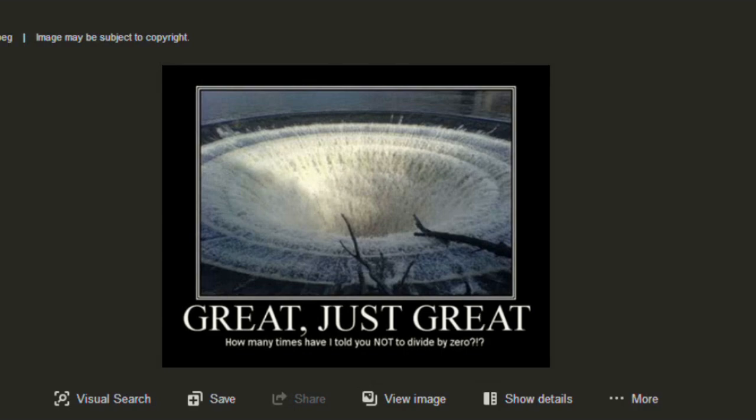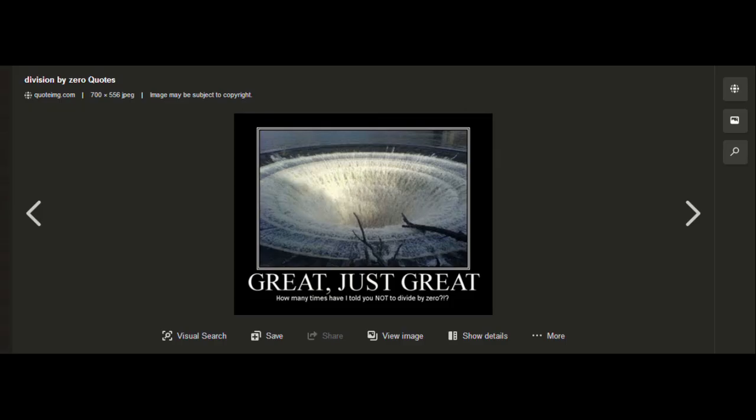And then we come to one of my favorites, the division by zero memes. So in this case, we see just this huge drain of water where somebody's divided by zero and it's just created a black hole essentially in this lake, and it's draining all the water out. This is my second favorite version of this.